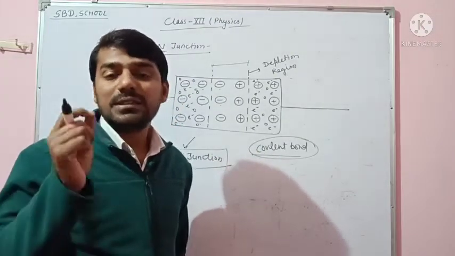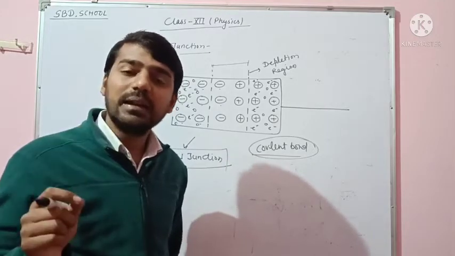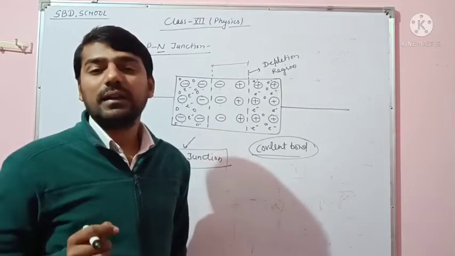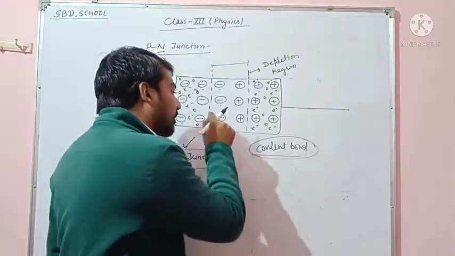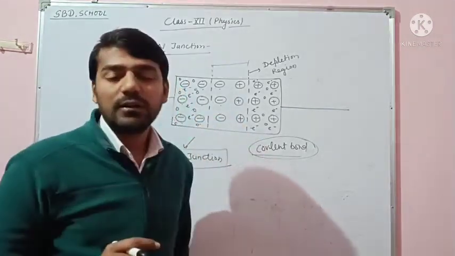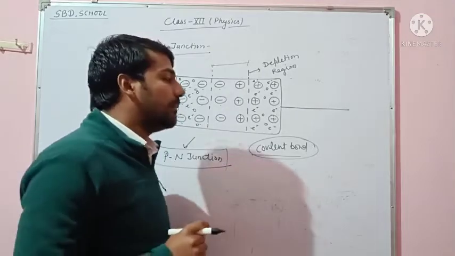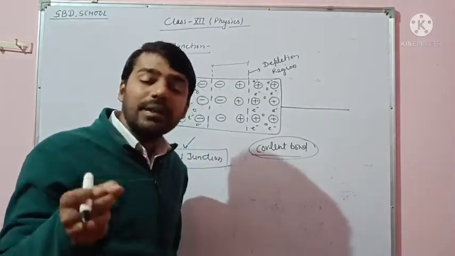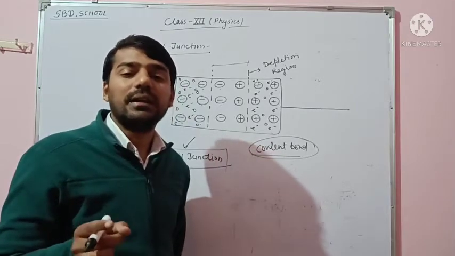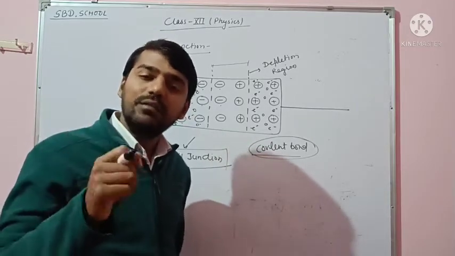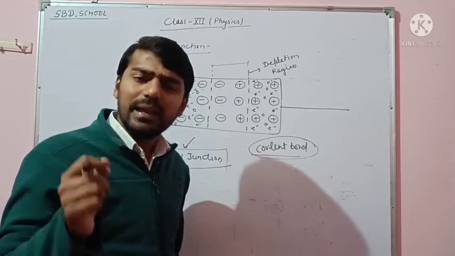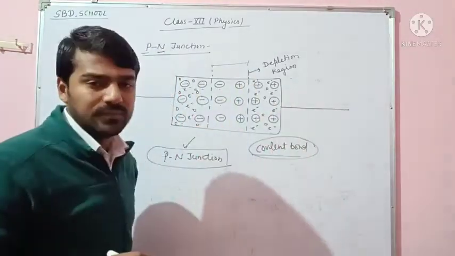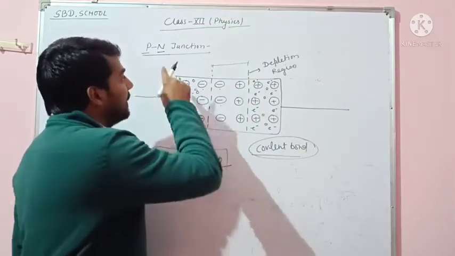In this layer, the static positive charge of the N type semiconductor and the static negative charge of the P type semiconductor are available, and no holes and no electrons are available, because the holes of P type and the electrons of N type combine with each other and diffuse, and a layer is formed that is called the depletion region or depletion layer.